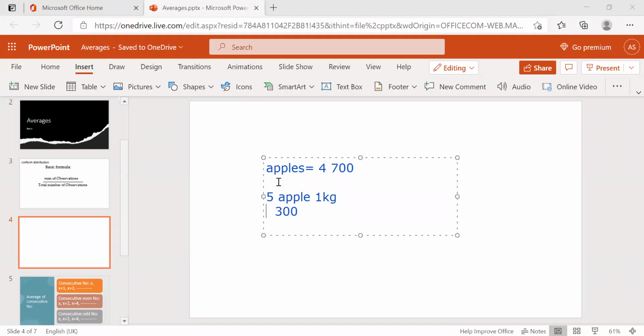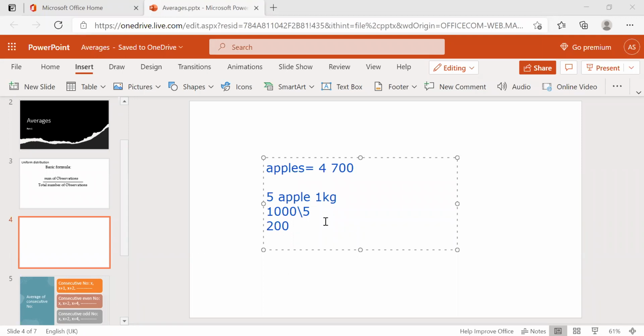That means 1 kg is nothing but 1000 grams, right? 1 kg is nothing but 1000 grams. Divided by how many apples is there? Totally 5. Then what's the answer? Each apple is having 200 average.